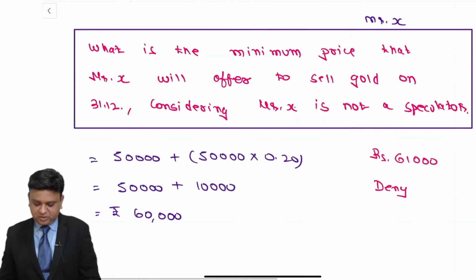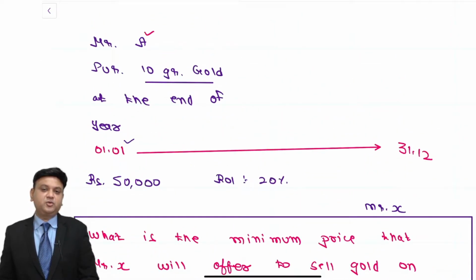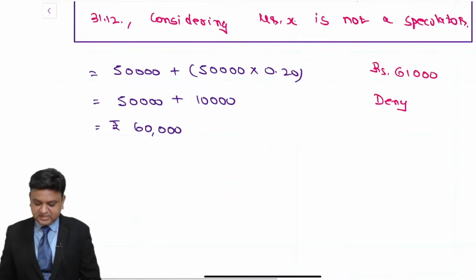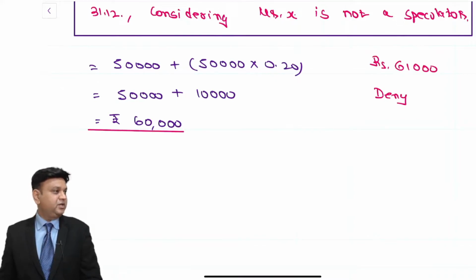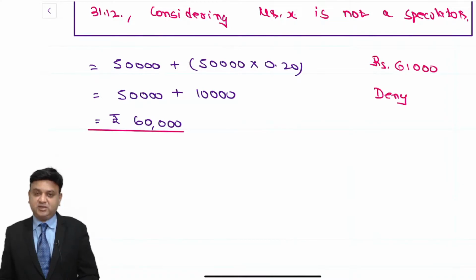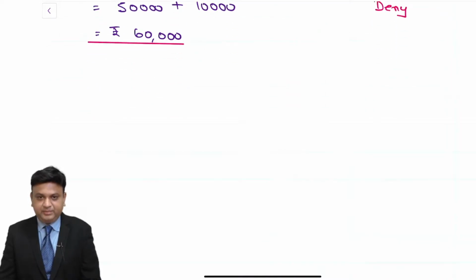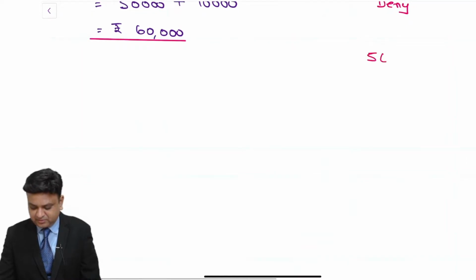Why? Because Mr. A also has done his own homework before going into the market, that what is the price of the gold today, what is the rate of interest, and accordingly he already knows that 60,000 is the cost that he will have if at all he is purchasing the gold right now and he is holding it for 1 year. So basically he was looking for some speculator in the market who may give a quotation for less than 60,000.